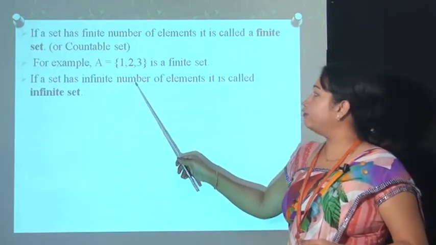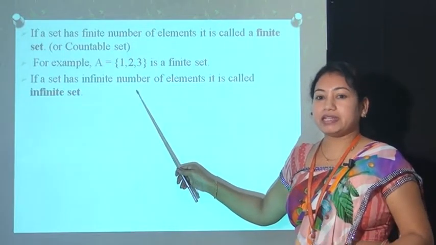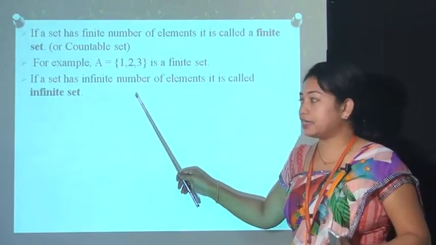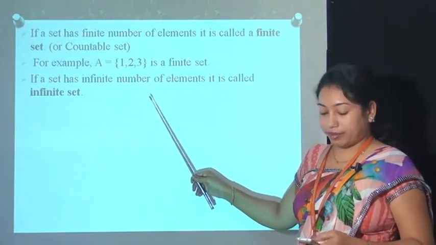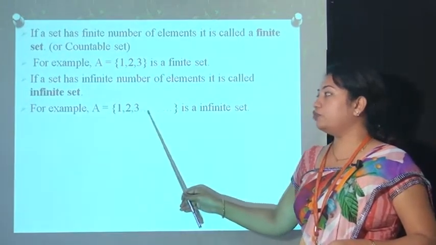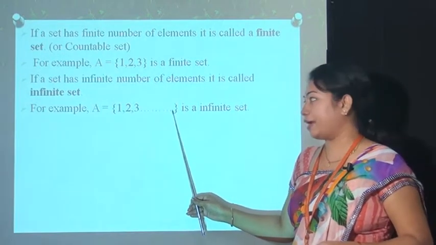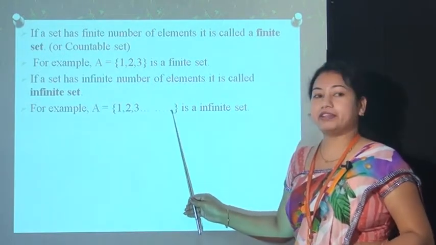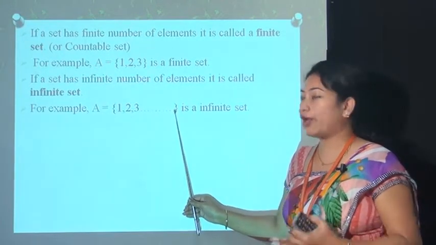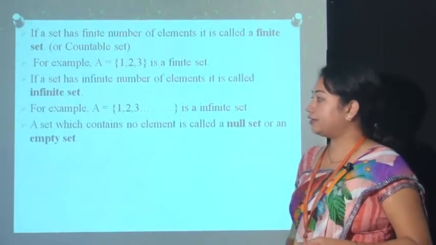Next point is infinite set. Any set whose elements are uncountable, that means the elements which we cannot count, is called an infinite set. For example, set A is equal to 1, 2, 3 and so on. That means here there is no ending element. This set goes up to infinity, and there is not a single element which we can define as the ending point. That's why it is called an infinite set.